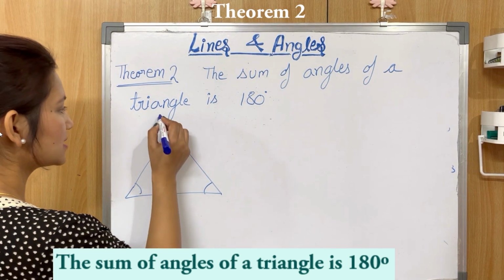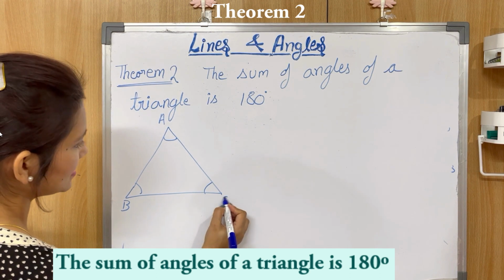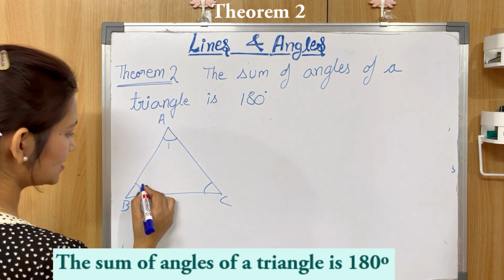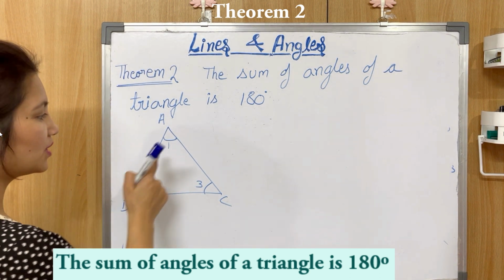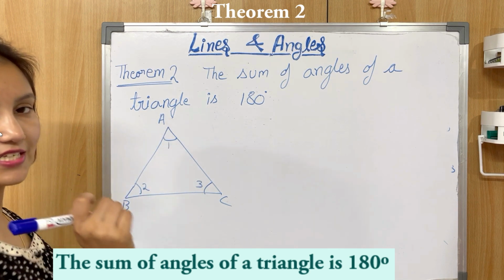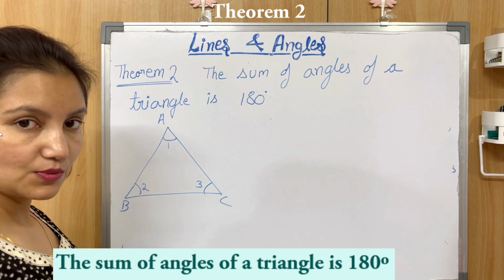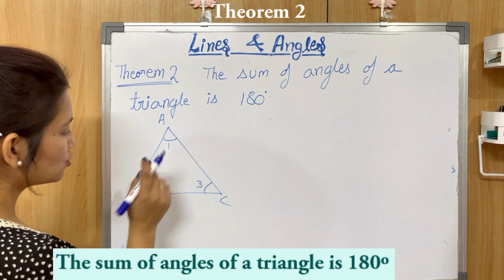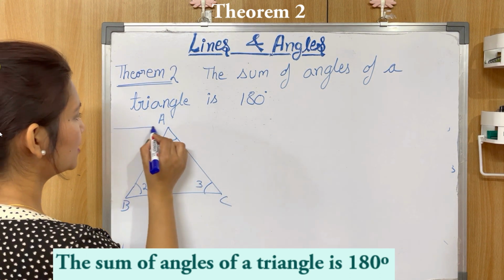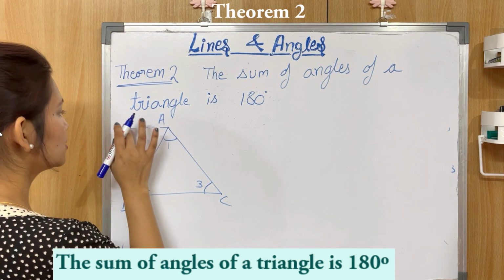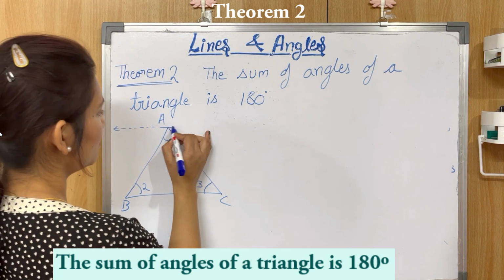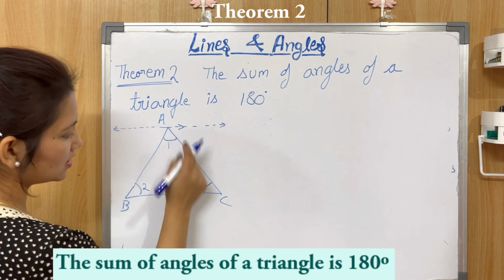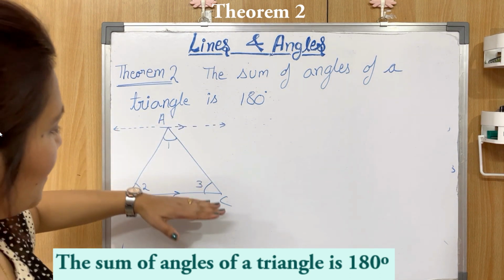Okay, so let's say this is triangle ABC, and this is angle 1, this is angle 2 and this is 3. Okay, so we need to prove that 1 plus 2 plus 3 is 180 degrees, right? So in order to prove this, let's draw at A a line parallel to BC. This is a construction, so it will be with dotted lines. So this line is parallel to this line, okay, so this is parallel to this.